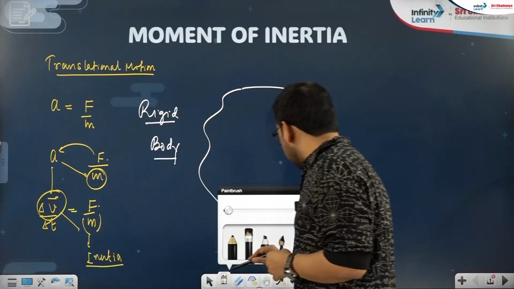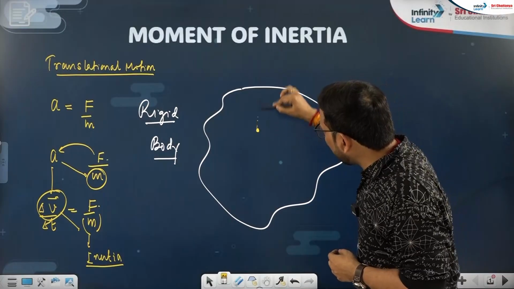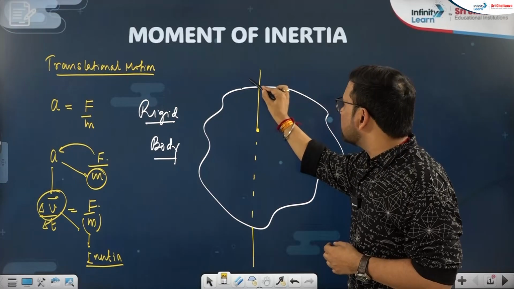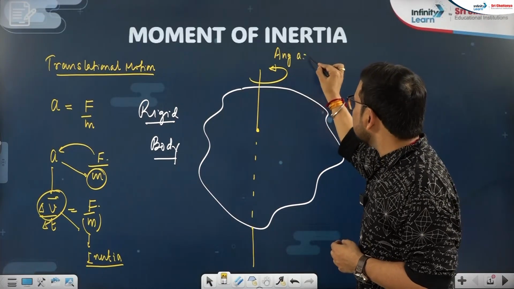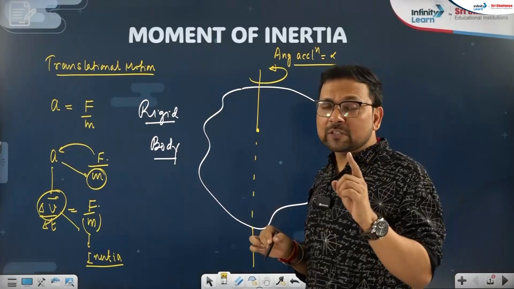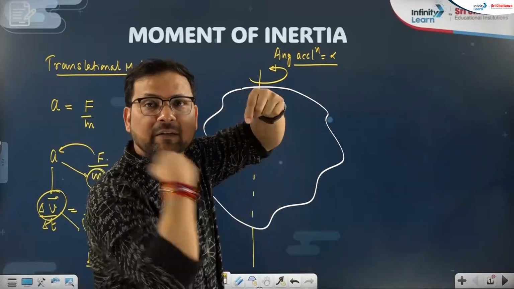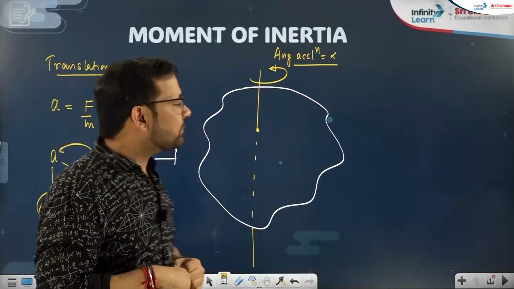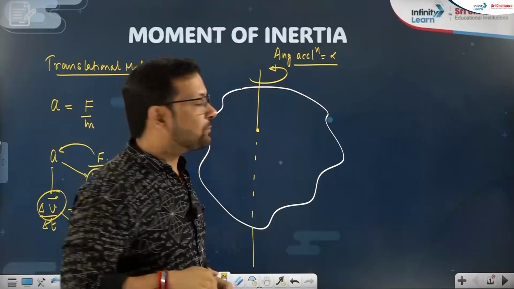And this rigid body is rotating about a certain point. From this point, an axis is going, and this body is rotating with an angular acceleration alpha. This is not constant angular velocity, it is angular acceleration. It means slowly it started and it is speeding up. The omega is increasing gradually, right? So this rigid body is in rotational motion.